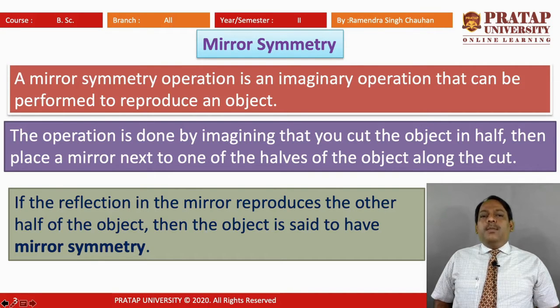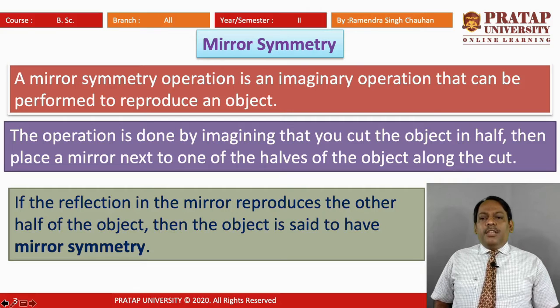That is, if we have one object and we put a mirror plane, then that object will show its reflected image. Hence we can define mirror symmetry in symmetric objects: if there is a plane by which we can divide the object in two parts and both are reflected images of one another.